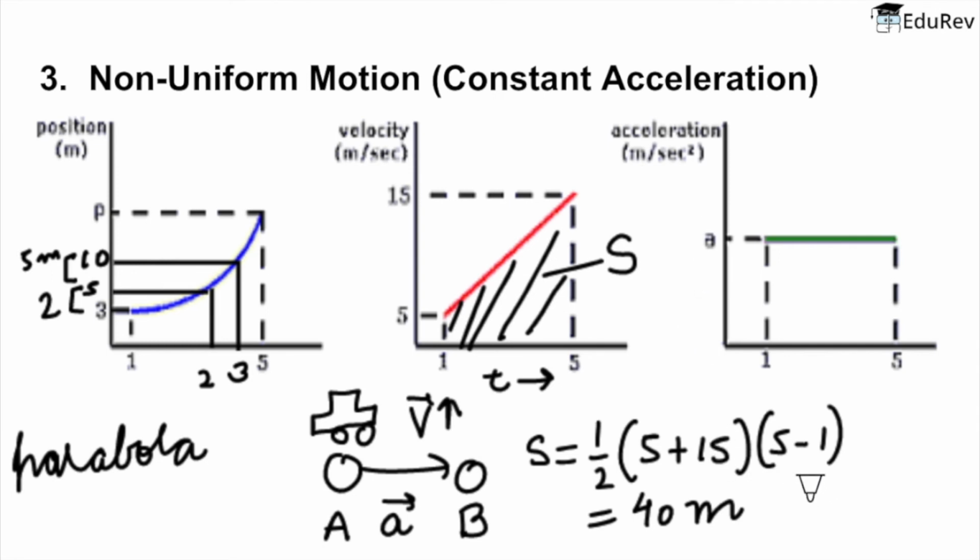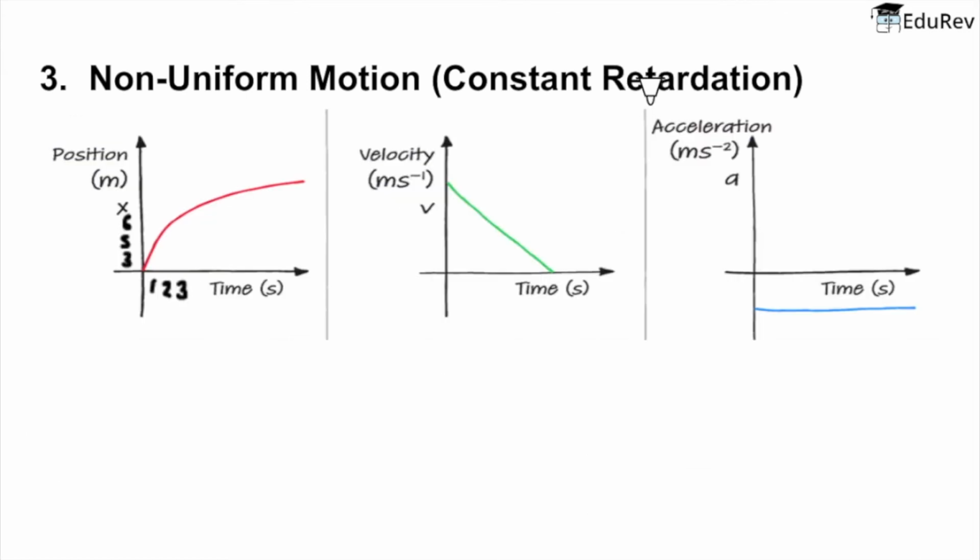So the area under the VT graph gives us the total distance traveled. But you do not always accelerate the car, right? You also apply the brakes when you need to. What happens then? When you apply the brakes, you are providing a negative acceleration to the car, and that is called retardation. Remember?